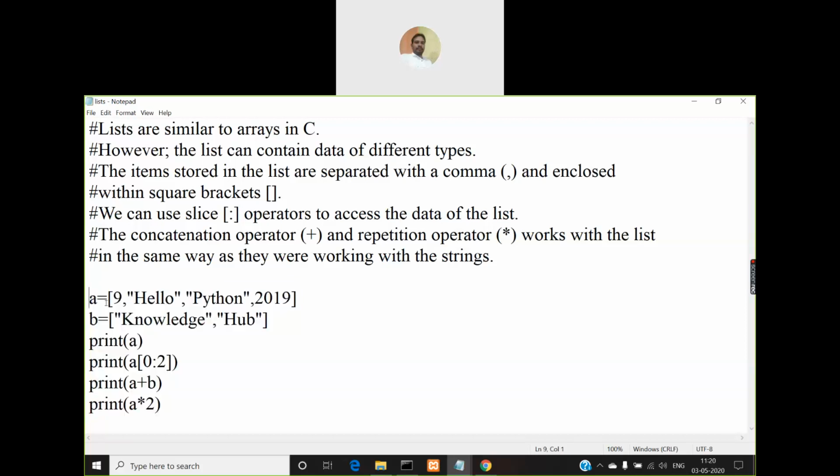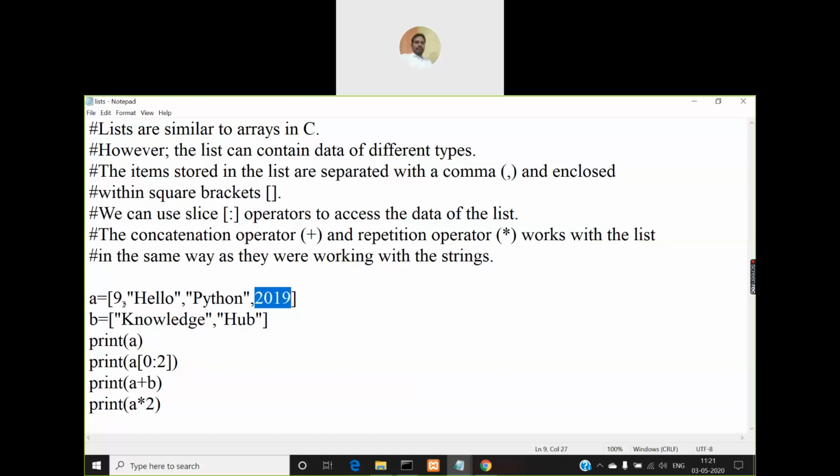Look at the way a list is created. Now A is a list. A is assigned within square brackets, elements. First one is an integer value, second one is a string value, third one is also a string value, and fourth one is another integer value.